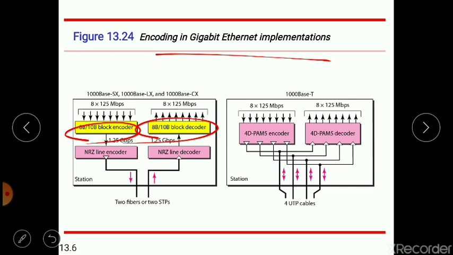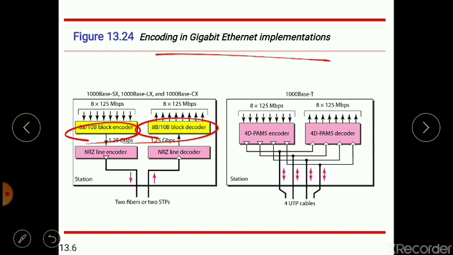This block encoding prevents long sequences of zeros and ones in the stream, but it results in a stream of almost 1.25 Gbps. Note that in these implementations, one wire, fiber or STP, is used for sending and one for receiving.